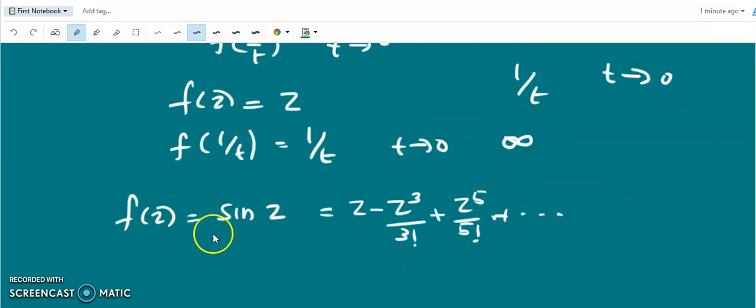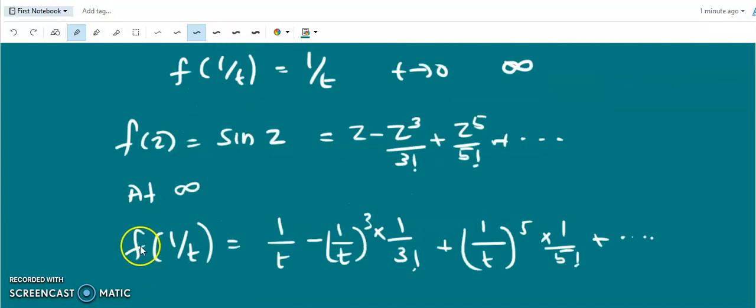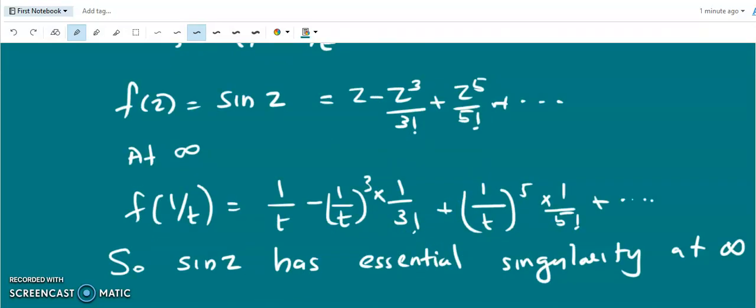We know that f of z equal to sin z equal to z minus z cube by 3 factorial plus z to the power 5 by 5 factorial plus etc. is analytic in the finite part of the complex plane. But to know the behavior of the function at infinity, we have to see the behavior of f of 1 over t as t goes to 0. So it is 1 over t minus 1 over t whole cube into 1 over 3 factorial plus etc. So we can see that this is an essential singularity at infinity. Sin z is not analytic in the infinite part of the